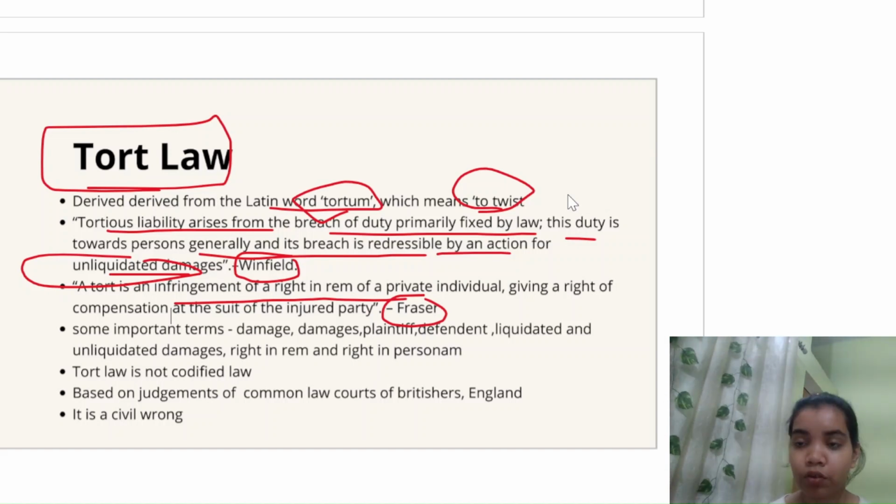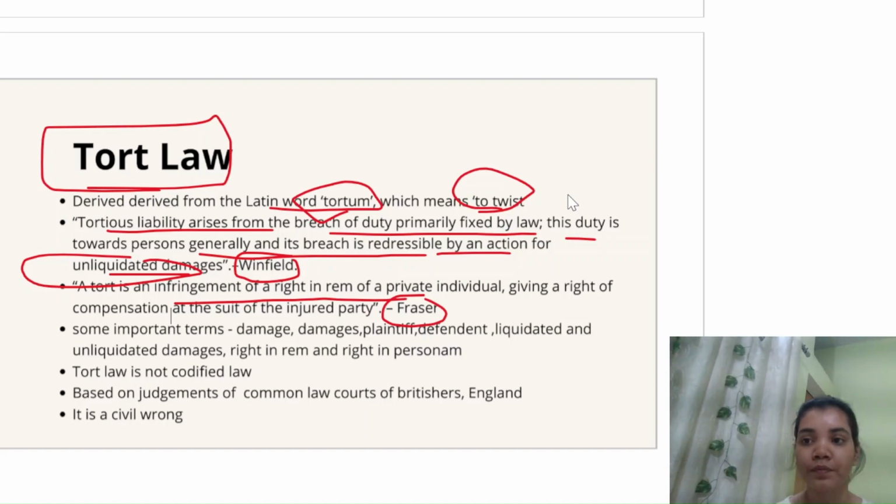So the tortious liability, tortious accountability, arises when you or any other person has breached his duty, and the duty is fixed by law. And this duty is generally from you towards every person. Like if I am driving on a road, it's my duty to be within the speed limit, and also take care of all the vehicles moving around me and people also.